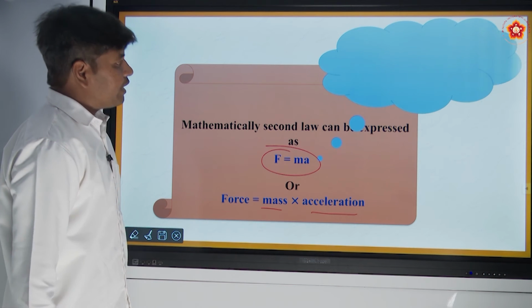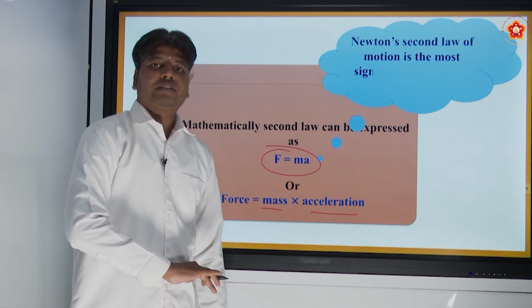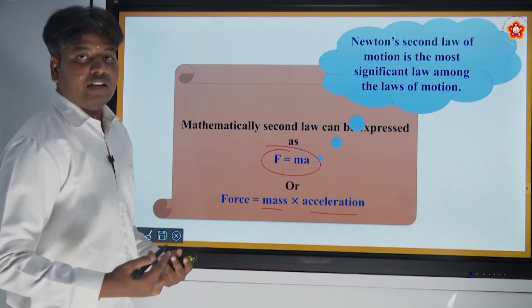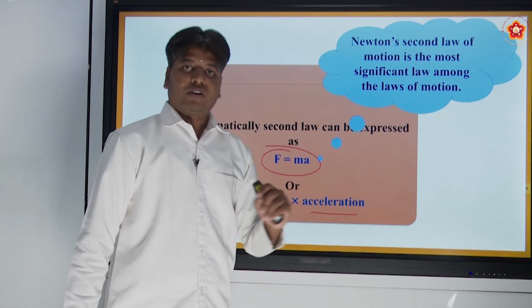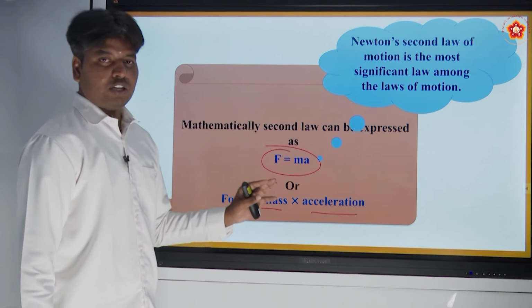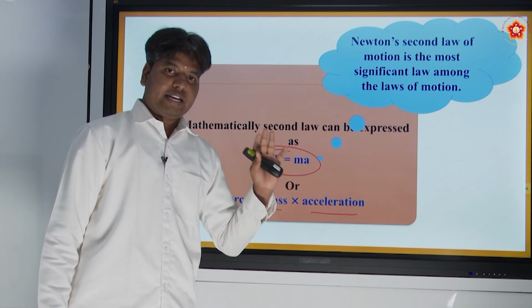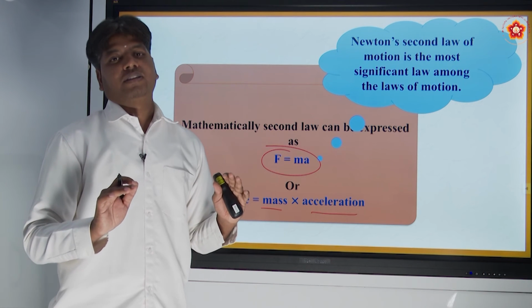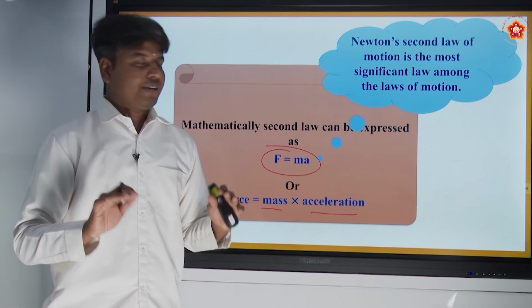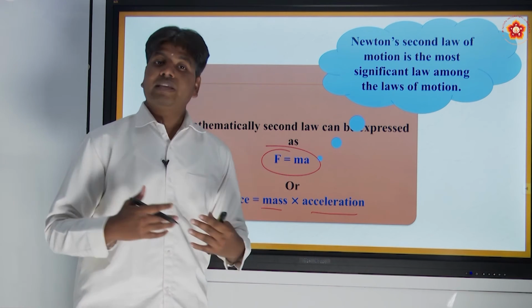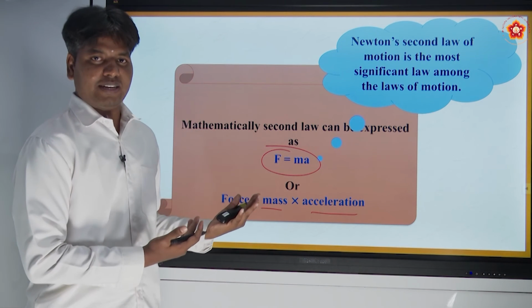Now this is very important, because as I said, we can deduce so many other laws from Newton's second law. If you can qualitatively conceptualize this law in your mind, you can play with the laws of motion. That's why I keep telling you this is very important and very interesting as well.